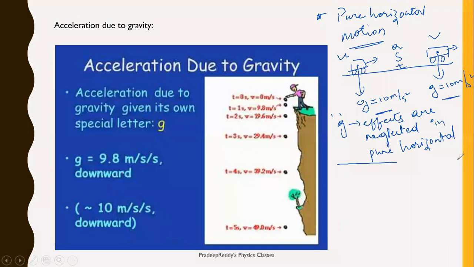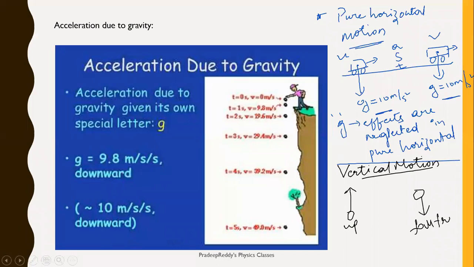Now, whereas in case of vertical motion, what actually happens is a body can be thrown up or a body can fall down freely. In such cases, there is effect of acceleration due to gravity. In this case, g is not same at different heights.